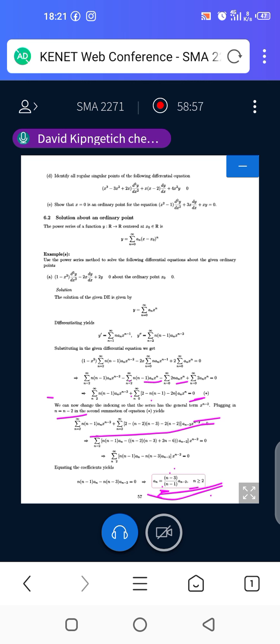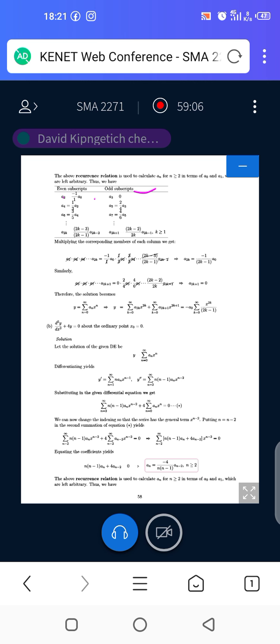When n is 4, you have a4. It will be 4 minus 3, which is 1, over 4 minus 1, which is 3. So we have 1 over 3, a2, and so on. When n is 5, you have that. When n is 6, 7, and so on.